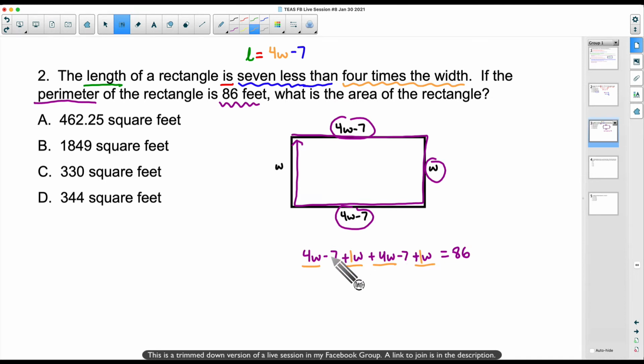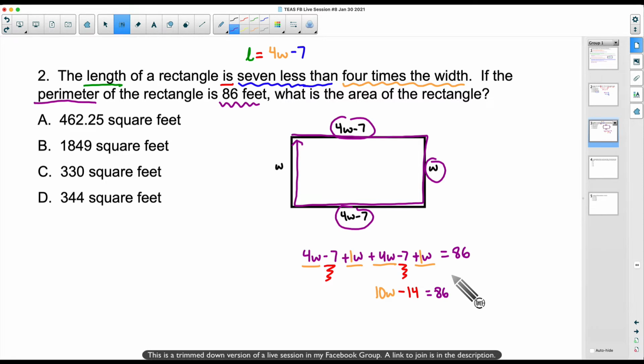Combine like terms. 4W plus 1W is 5W, plus 4 more W's is 9W, plus 1 more, we get 10W. And really, folks, all I'm doing there is I'm taking 4 plus 1 plus 4 plus 1, and I'm sticking a W with it. That's combining like terms. Not only that, let's come and do this minus 7 and minus 7. Those are like terms. Negative 7 minus 7 more is negative 14. And then we're going to set this equal to the perimeter.